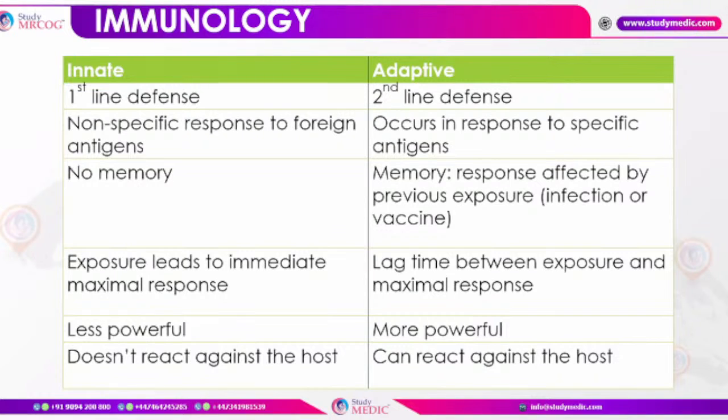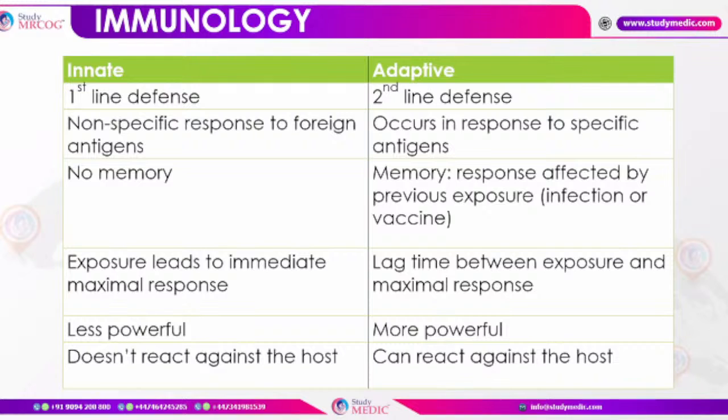Now there are certain differences between the innate immune system and the adaptive immune system. When we talk about the innate immune system, it is the first line defense. It can react in a rapid way to non-specific antigens, while the adaptive immune response is a second line defense.